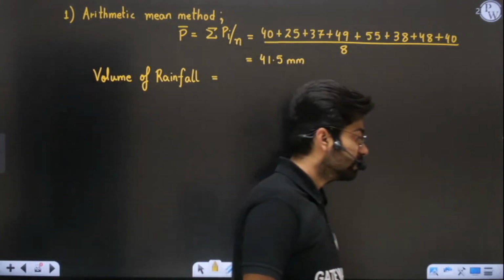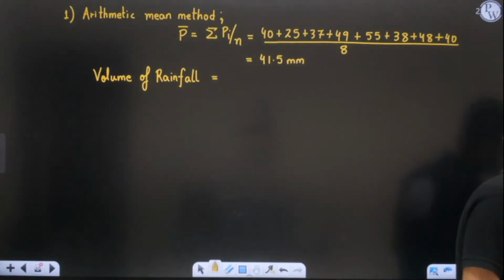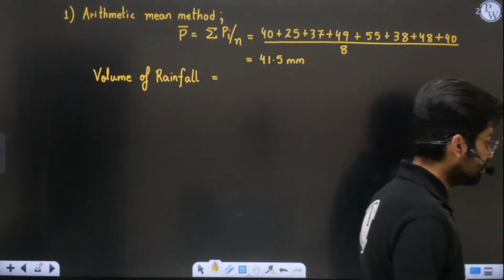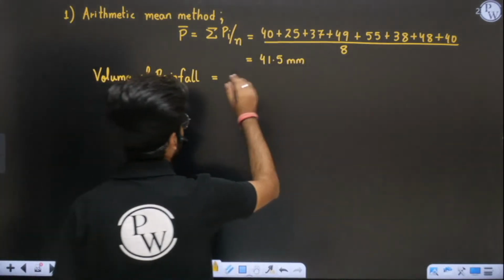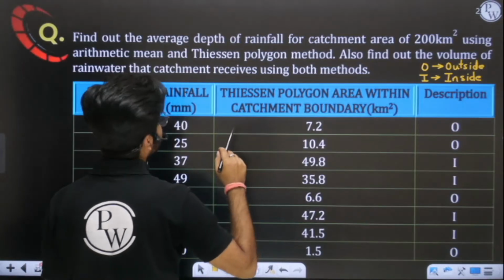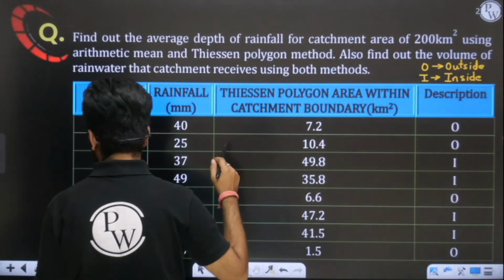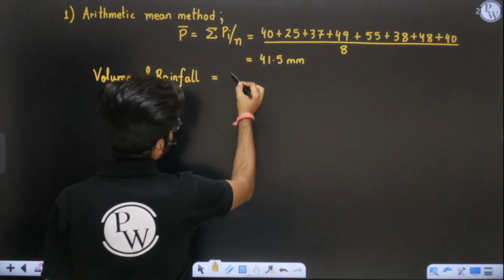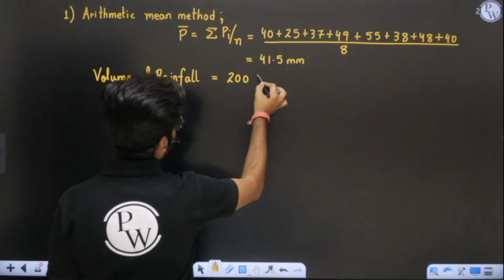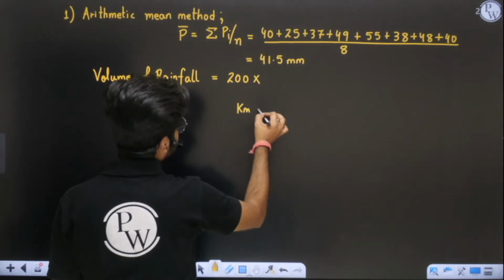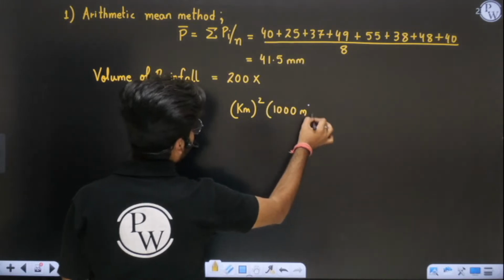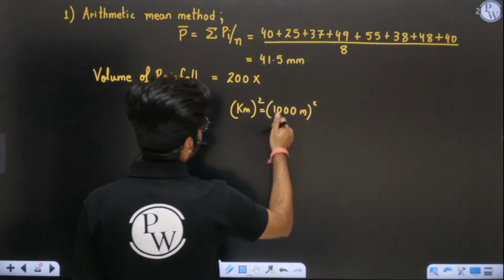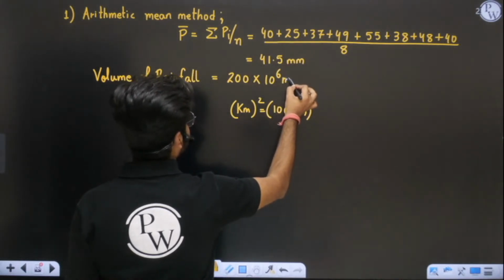I think, Kiran, you are getting it wrong. Listen very carefully. This depth is in mm, so we will multiply and find it in meter cube. First I will take the area: 200 kilometer square. A kilometer is 1000 meter, so squared it will be 10 power 6 meter square.